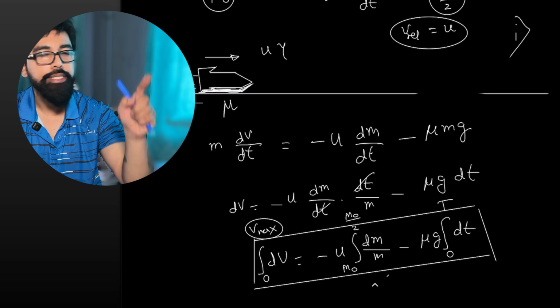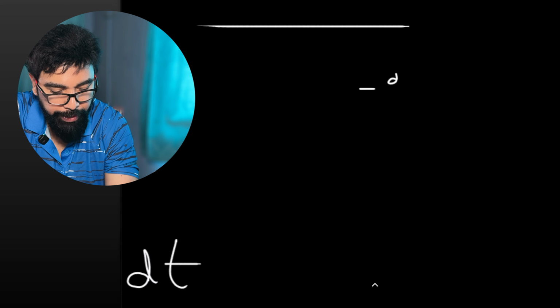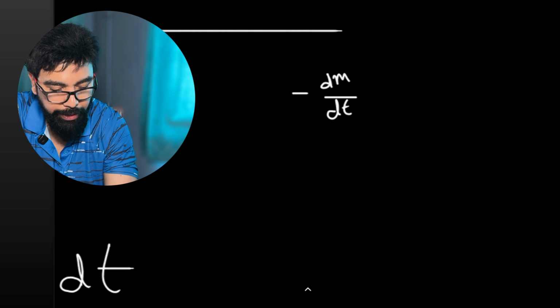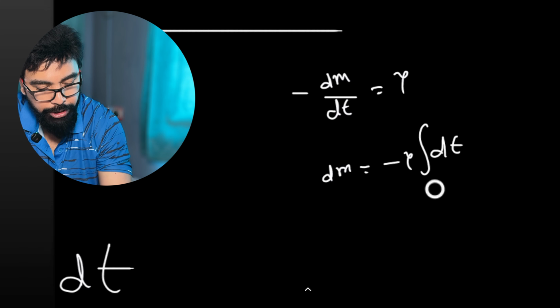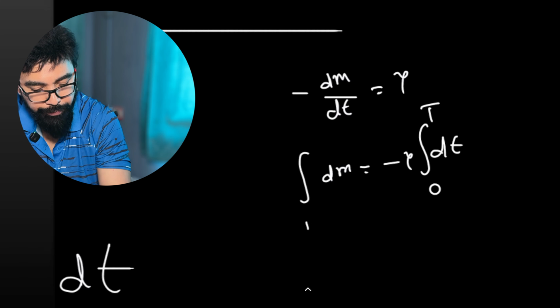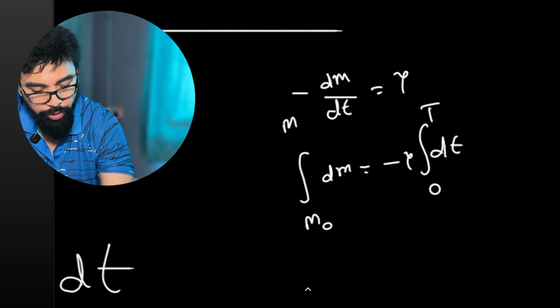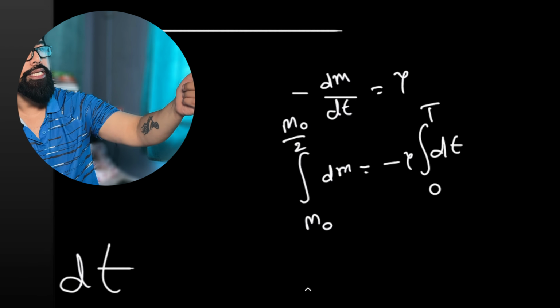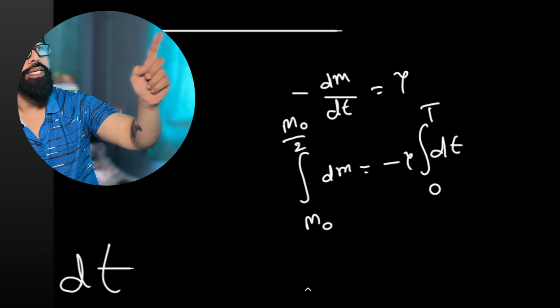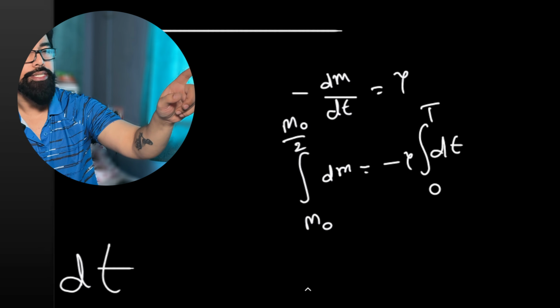So what is that time? Capital T. Let us try to find out. For this, in your equation, it is given that minus dm/dt is gamma. So dm is equal to minus gamma dt. Integrate it, time from 0 to T, and mass from m0 to m0 by 2. Understood the equation? So when the time is capital T, your mass has become m0 by 2. So that's the limit.